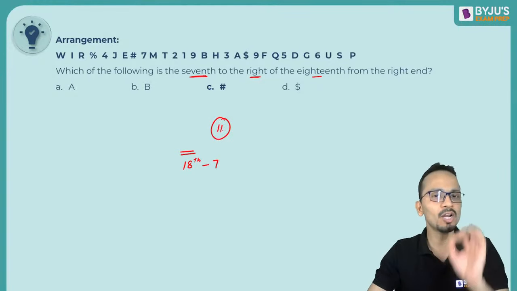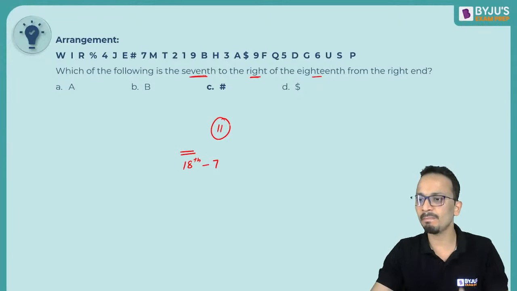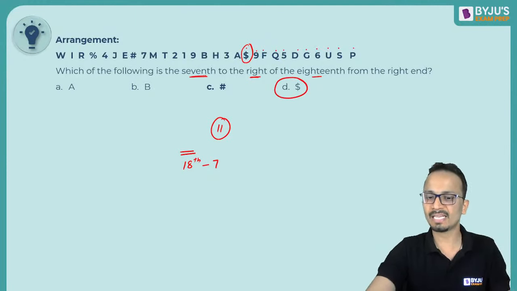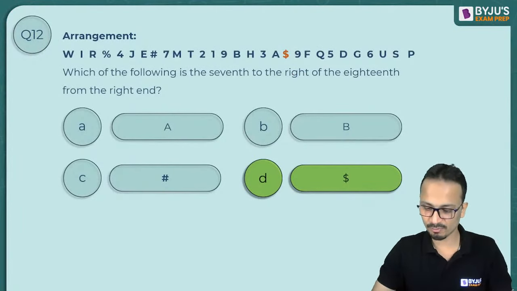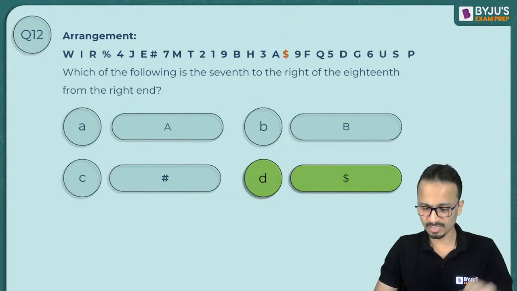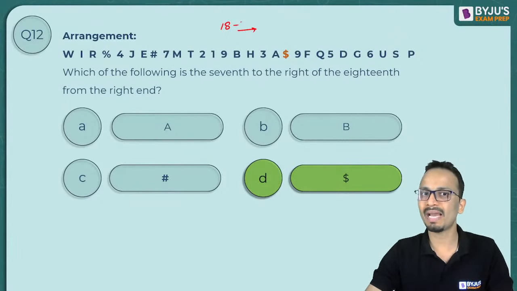So that means we are looking at the 11th symbol from the right hand side. So 1, 2, 3, 4, 5, 6, 7, 8, 9, 10, 11. So 11th symbol from the right hand side is dollar. So option D, that is dollar, will be the correct answer for this one. Now Shubhra, Shelly, Purvanshu, Ritika, Mudranki, all of you have given a correct answer. Pirushi, I hope you have understood why A will not be the answer. So 18th it was already, we have to go 7 rightwards, so -7 कर देंगे.